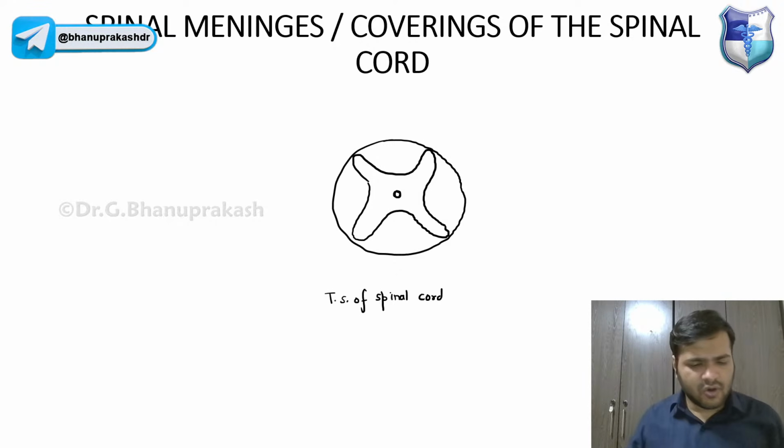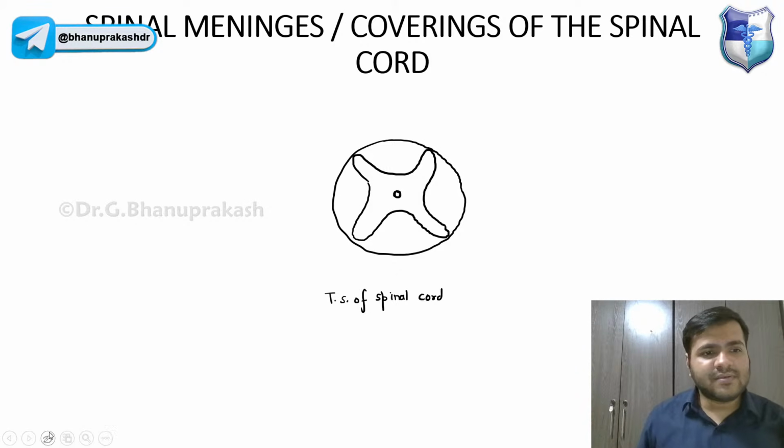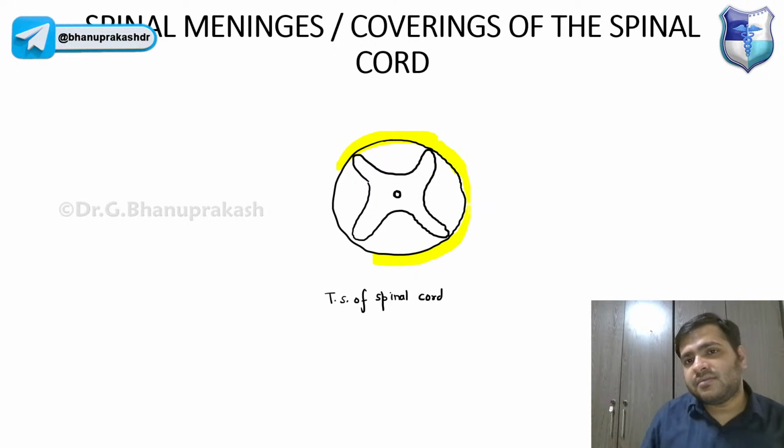We have the horns. I will be coming to the transverse section later, but let us first talk about the coverings. The spinal cord is tightly adherent to one of the meninges, or membranes, and that is called the pia mater.